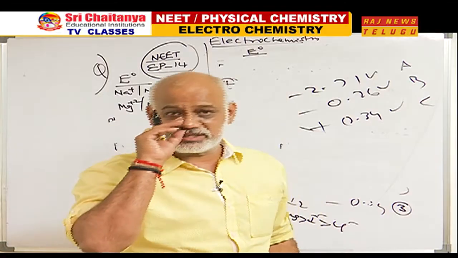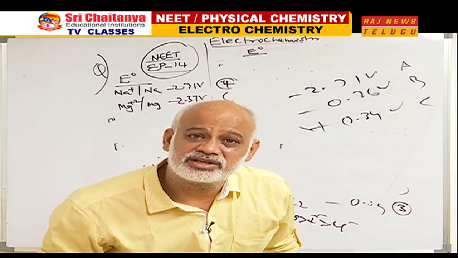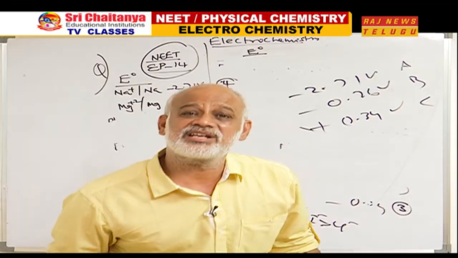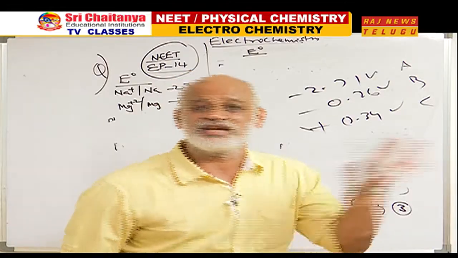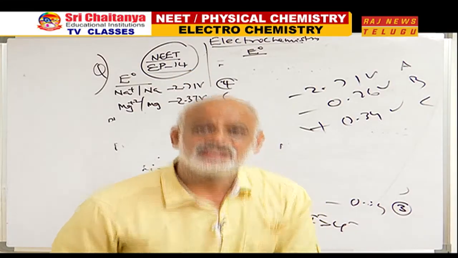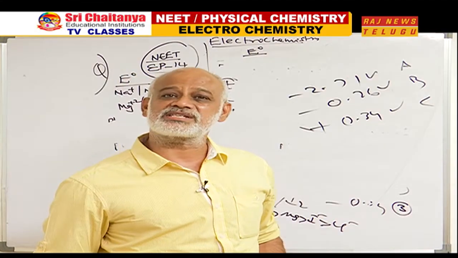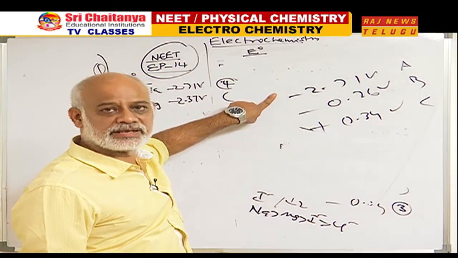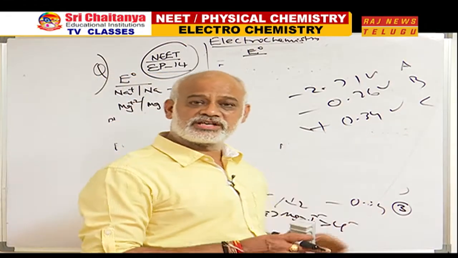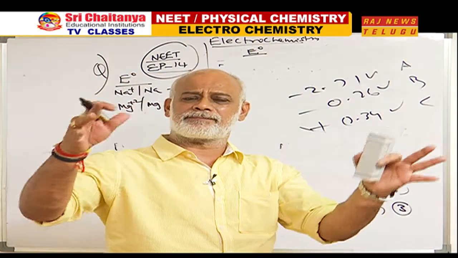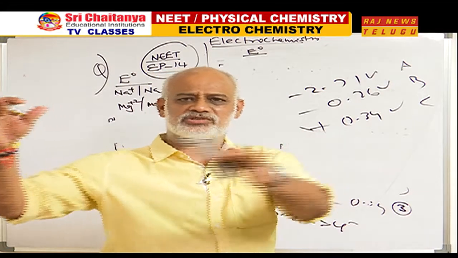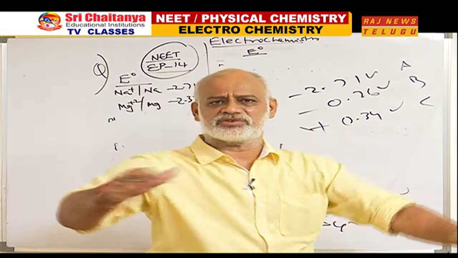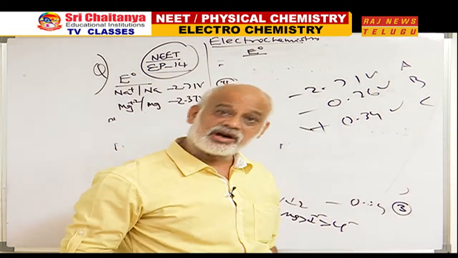Best reducing agent: greatest tendency to undergo oxidation, least tendency to undergo reduction. Least tendency to undergo reduction means most negative SRP. Therefore, this is the best reducing agent. I repeat, which of the following is the best reducing agent? They don't give the couples like M plus/M or X 2 plus/X. A, B, C are 3 electrodes. How to proceed there?